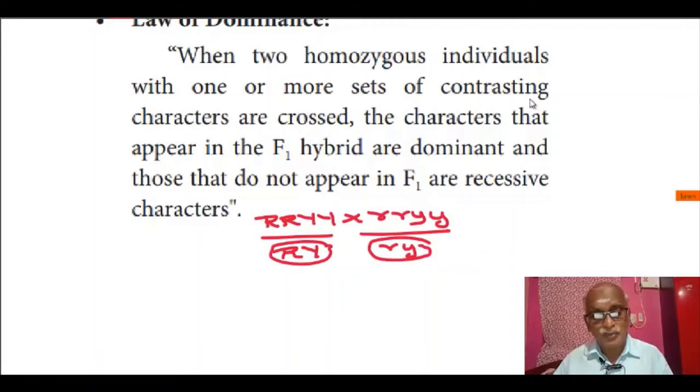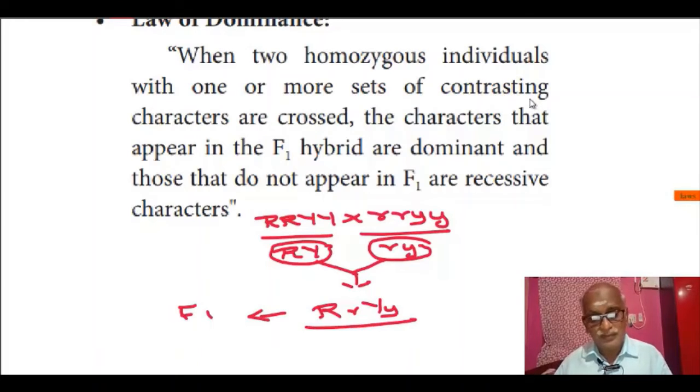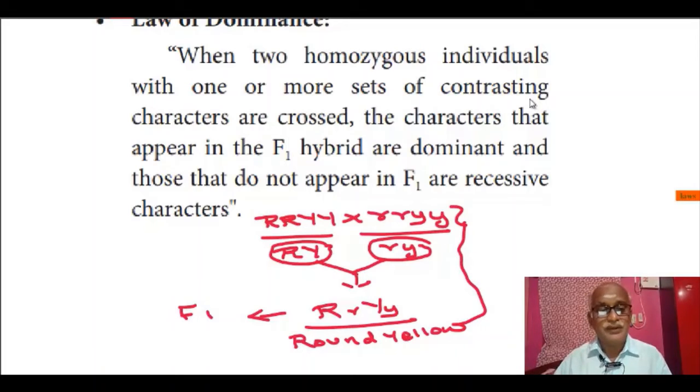These gametes unite to form an F1 individual, capital R small r, capital Y small y. The F1 generation is showing, phenotypically, externally, round yellow. So the character which is shown in the F1 generation is dominant and the one which is not shown in F1 is recessive. So as per the dihybrid cross, we can say that round yellow is dominant over wrinkled green. This is what we call the law of dominance.